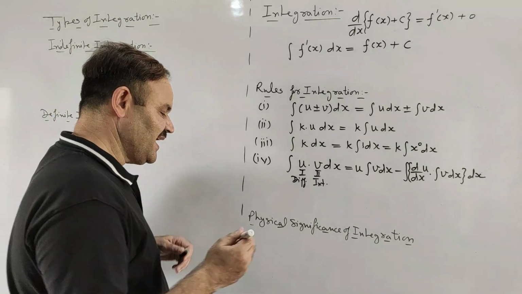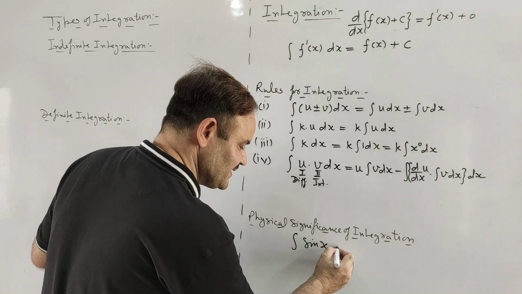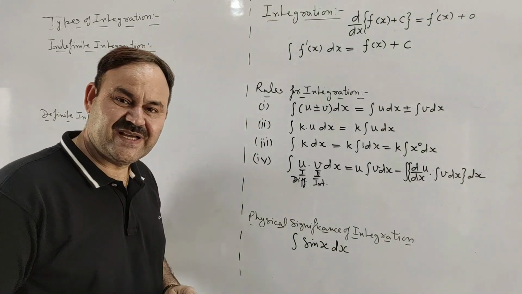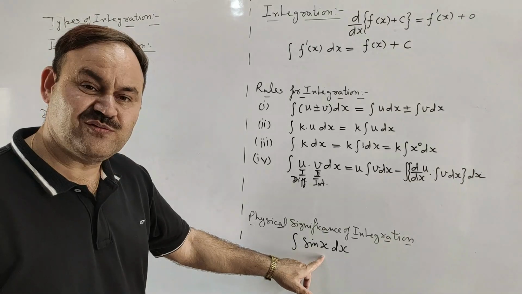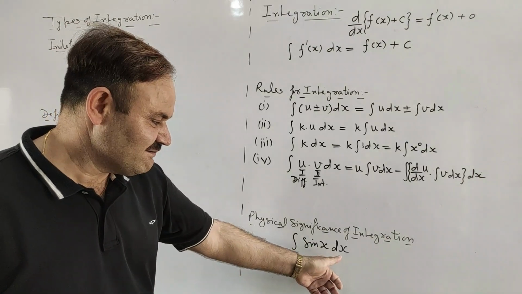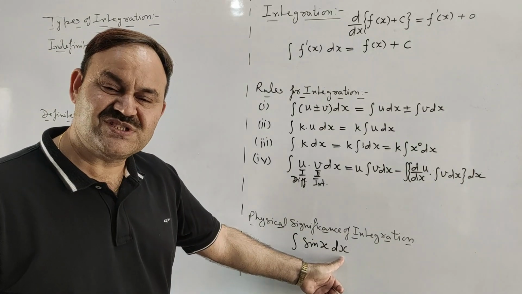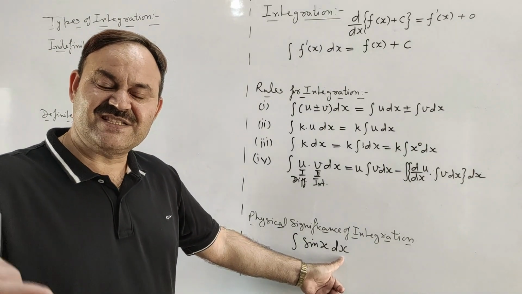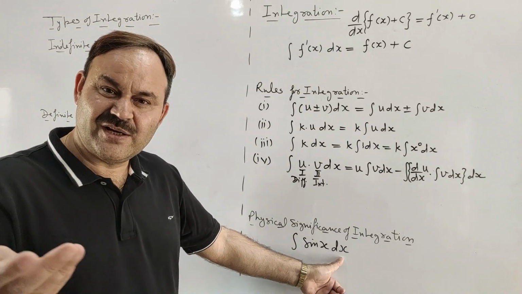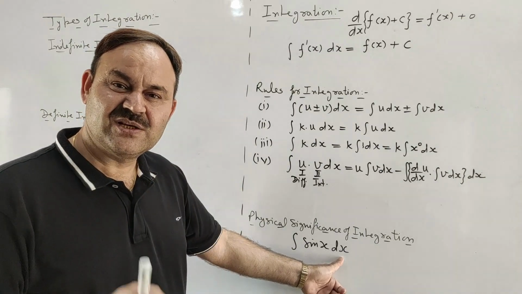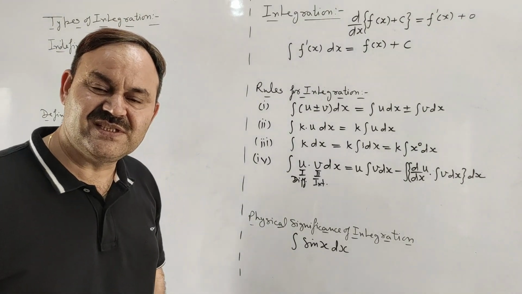Say I am saying integral sin x with respect to x, then it implies the sum total of all values of sin x when x changes. Since we are not telling where this x changes from and to, it means we are not putting the limit for change in x, so it will be called indefinite integration.